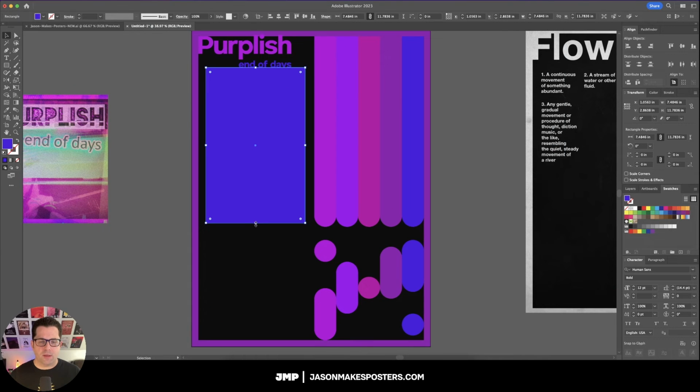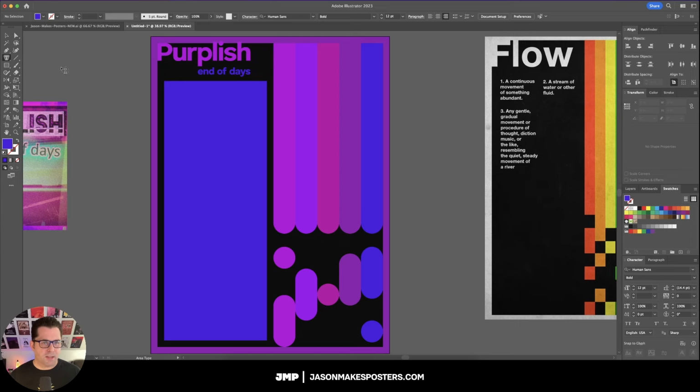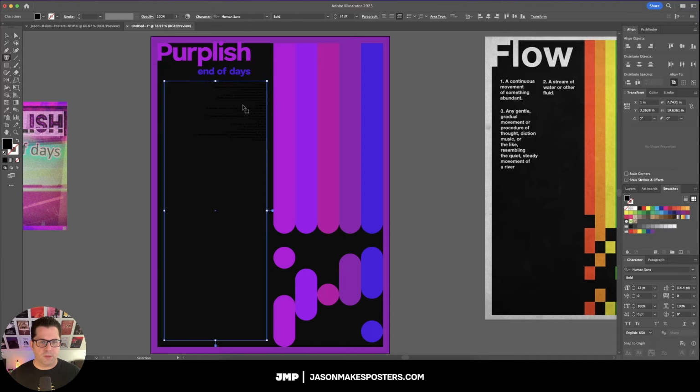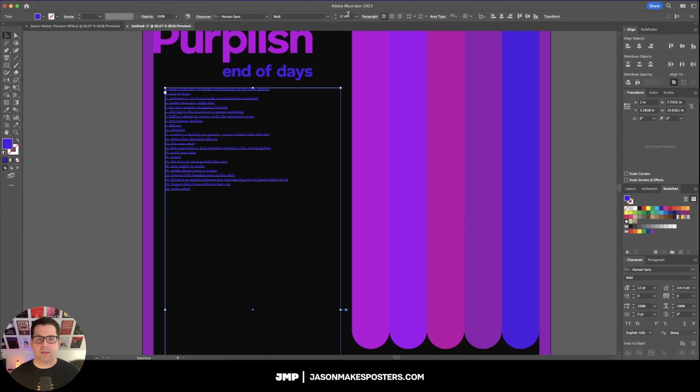So now what I'm doing is I am setting my box to the size that I want my text box to be, and then we'll drop all of the text in there. So I want to get about 1/2 inch here around everything, and then we can go all the way down to the bottom and then just back it off by 1/2 inch down there. Since a lot of these song titles are long, that's going to really help us out there. Okay, so I got everything dropped in, and now we will change that to purple, align this to this side, and then we can just go in here and format.